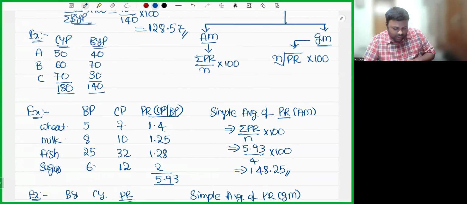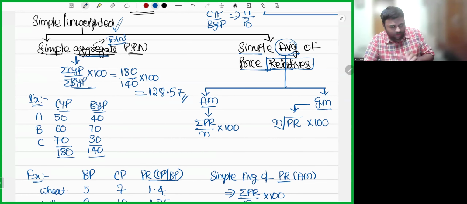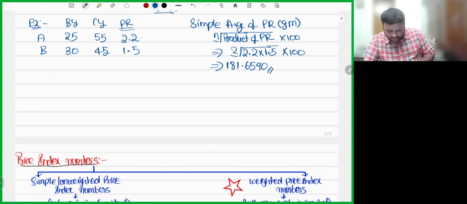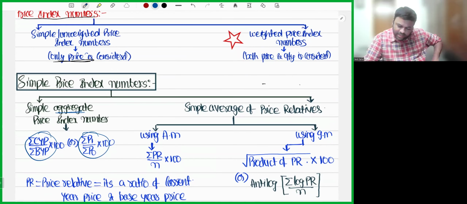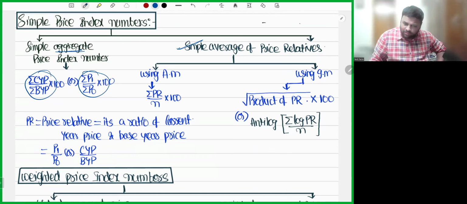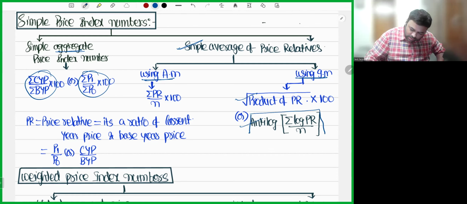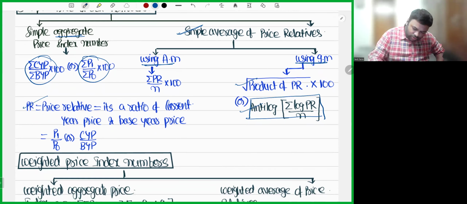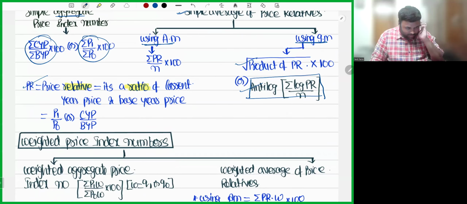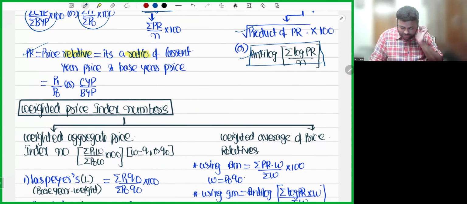So I hope, my dear friends, the simple or unweighted method is clear. Only prices are considered. Simple aggregate price index numbers we have done. Simple average of price relatives also we have done, using arithmetic mean and using geometric mean. Using geometric mean, you have 2 formulas, first formula and second formula. On the second formula, you will not have any questions, only remember it. Price relative is a ratio; relative and ratio are the same in statistics. Either you do P1 by P0 or current year price by base year price.